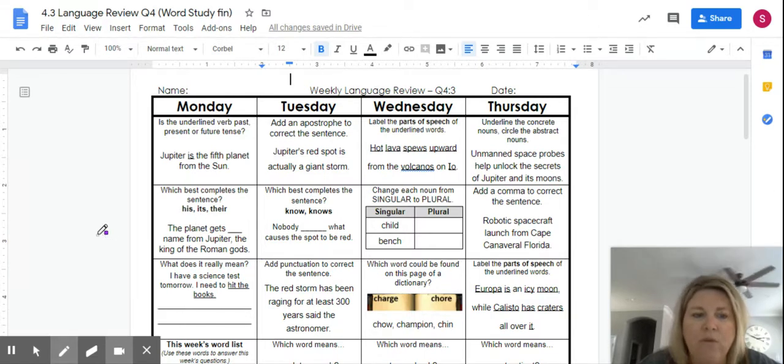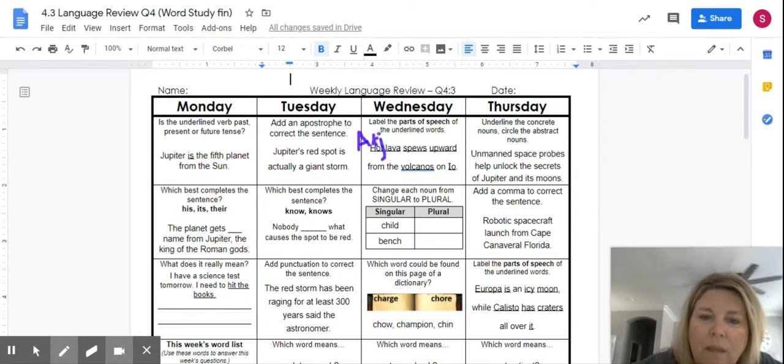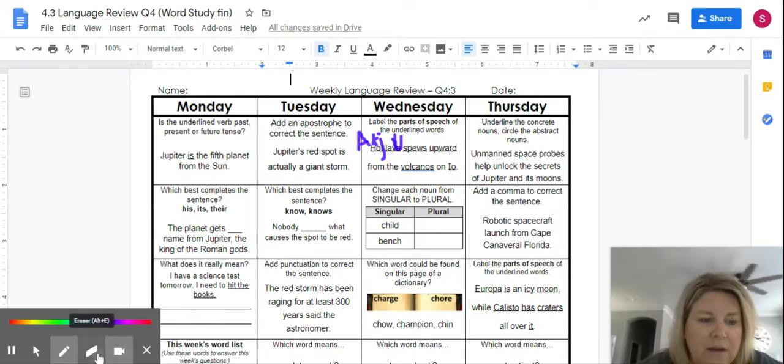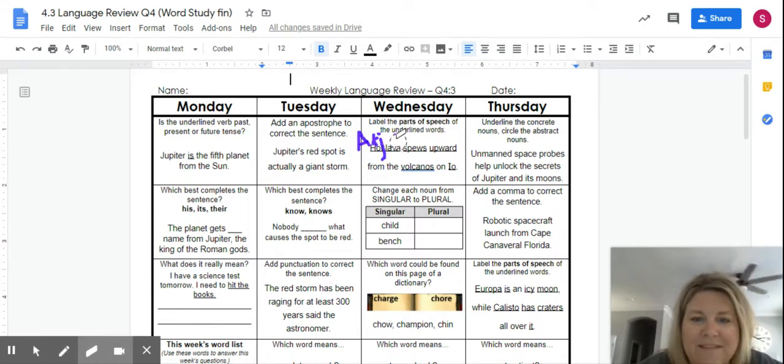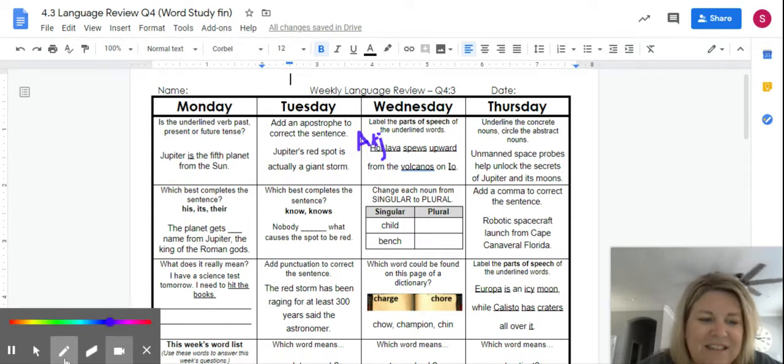All right, so we have the word hot first. We know that hot is not a noun, it's not a person, place, or thing, but it describes those things. So that is going to be an adjective. Then we have the word lava. Lava is a thing, so that's going to be a noun. That is not a good one, let me erase that and try again. All right. And so that's going to be a noun.